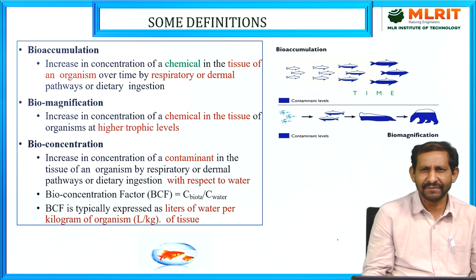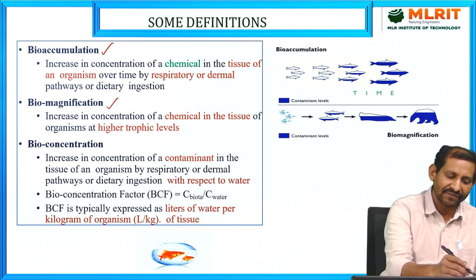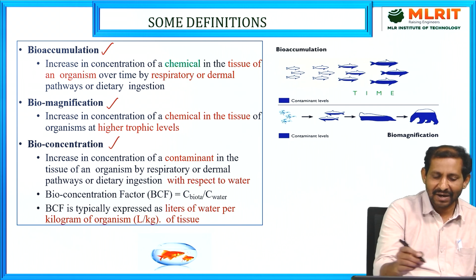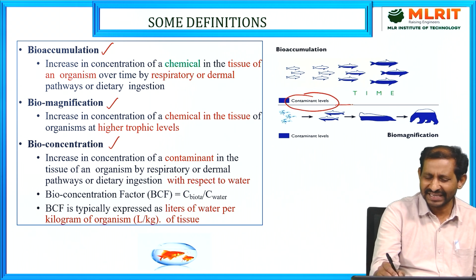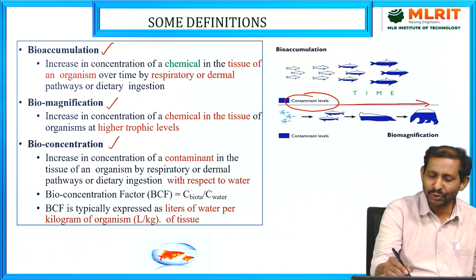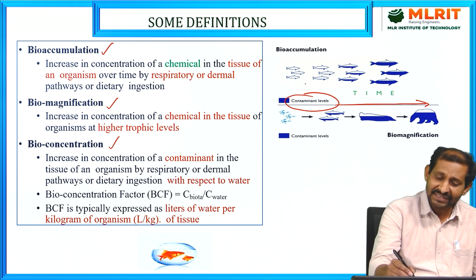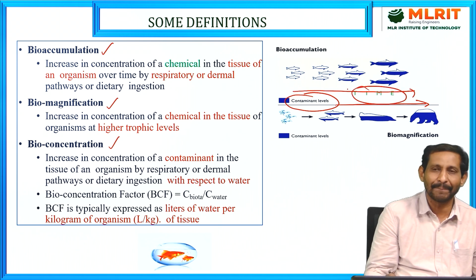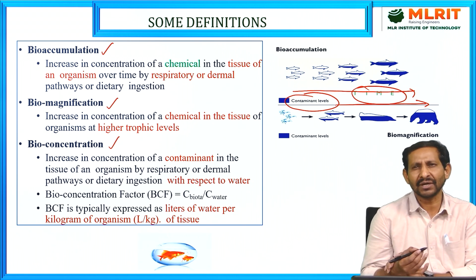Now we are going to some definitions related to the biomagnification concept. Here three major definitions are there. The first one is bioaccumulation, the second is biomagnification, and the third is bioconcentration. The first definition: the concentration of chemicals slowly increases in the tissues of organisms, whether animals or microorganisms, over some period of time. Whatever chemicals are slowly accumulated in the tissues of organisms over time is called bioaccumulation.